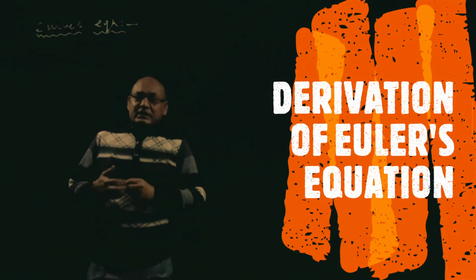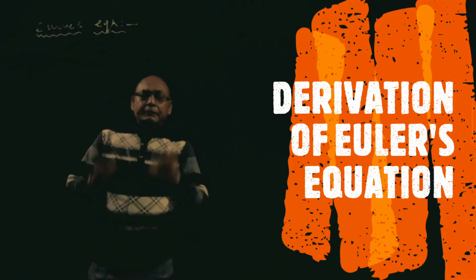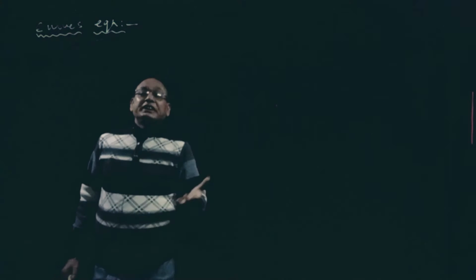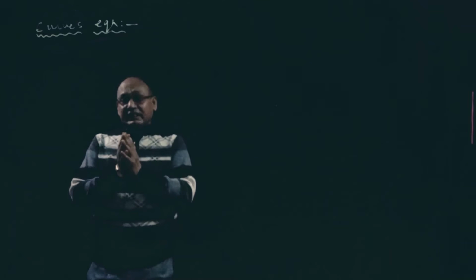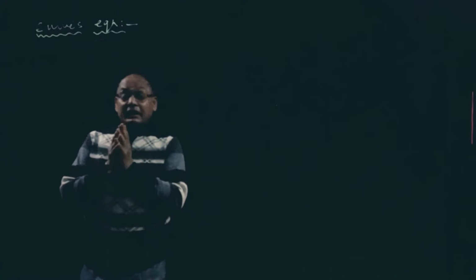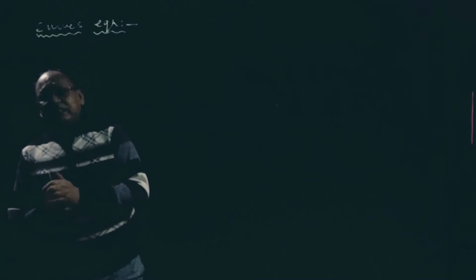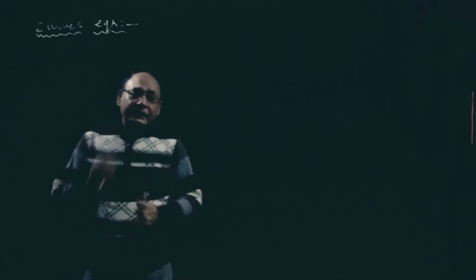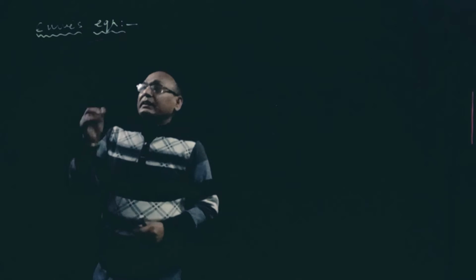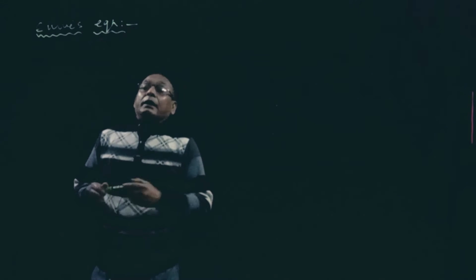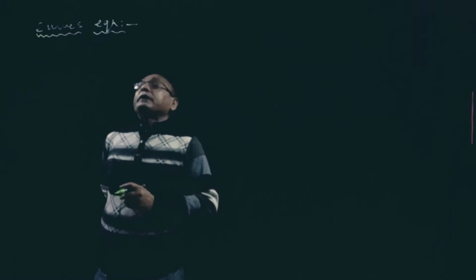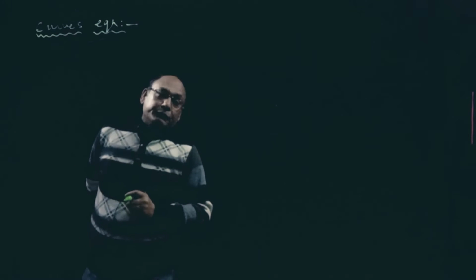In the last class, I have already described different forms of energy, that is pressure energy, kinetic energy and datum energy. The sum of all the energy is constant, that is the Bernoulli equation. So how this energy equation has come from the basic fundamentals, that I am going to derive now, that comes from the Euler equation. Directly you cannot find the Bernoulli equation, so first we have to derive the Euler equation.